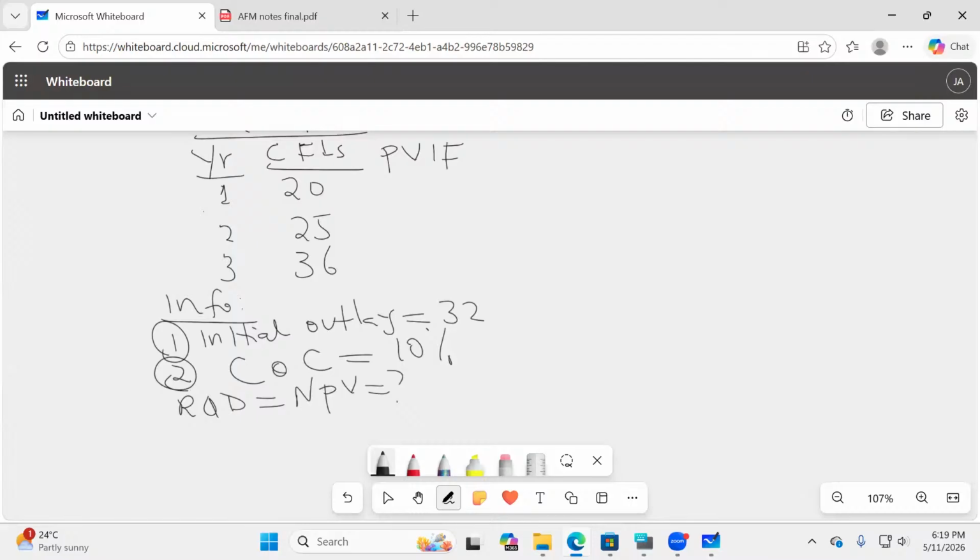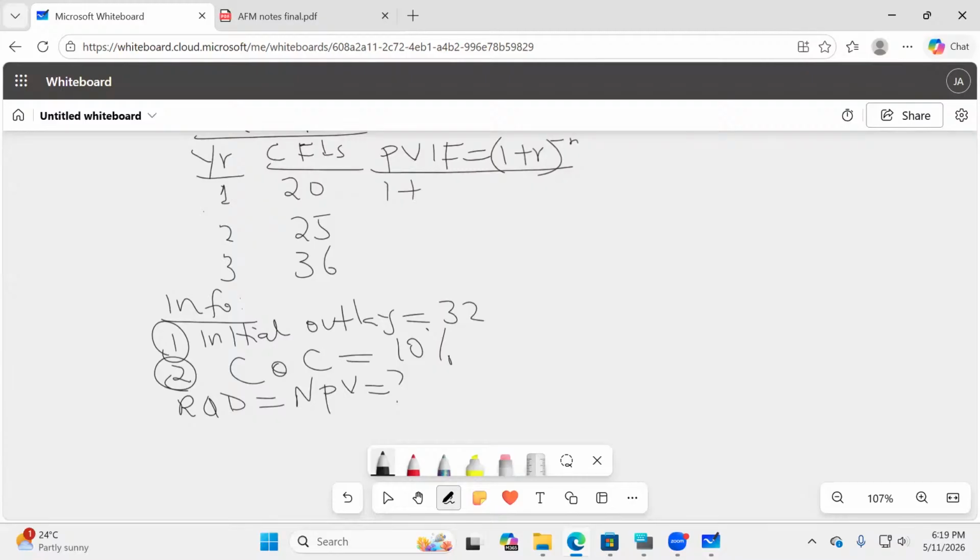Are you able to remember the formula? It's very easy. It is 1 plus r raised to negative n. I would want to get PV for each of the years. The first one will be 1 plus r.